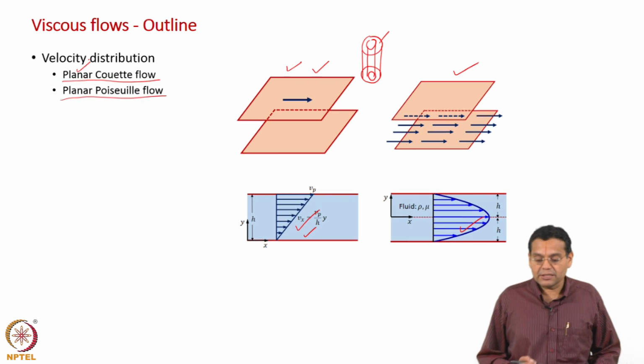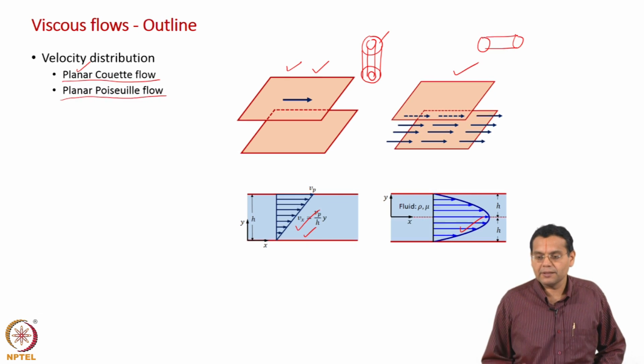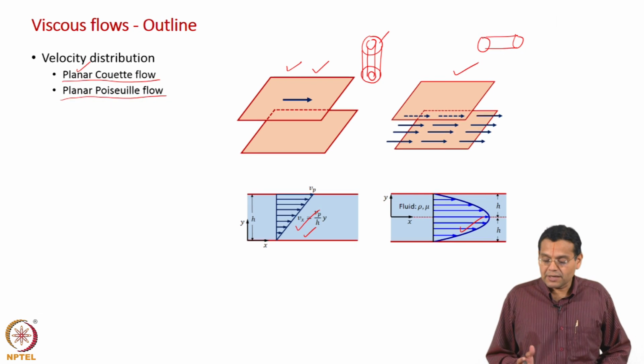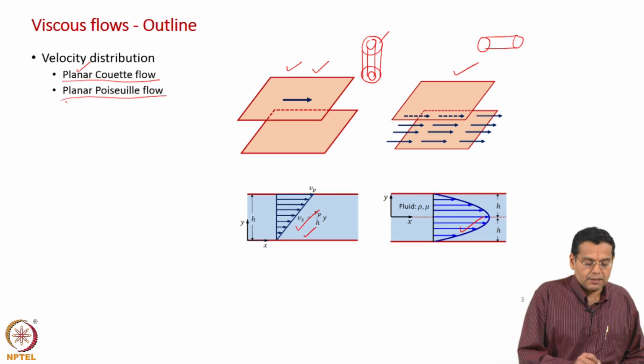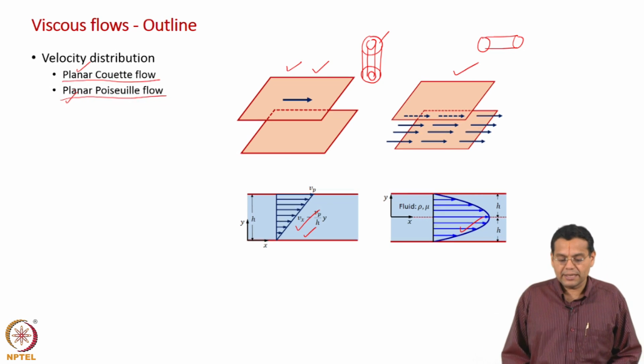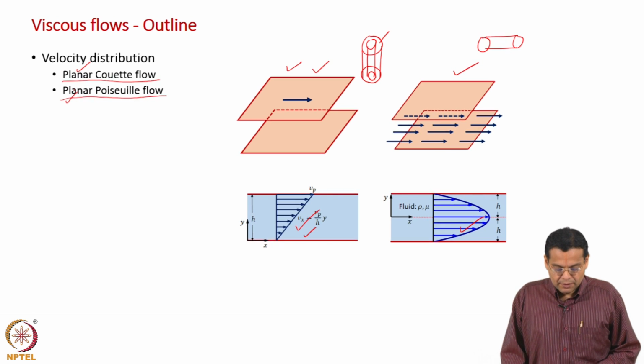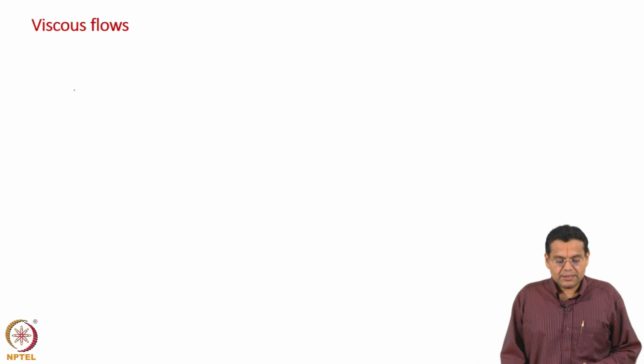Now, similarly, when you say Poiseuille flow, what represents Poiseuille flow is flow through a circular pipe, and because we are considering an analogous flow condition under Cartesian coordinates, it is called planar Poiseuille flow. Okay. So, Couette flow and Poiseuille flow in general represent flow in cylindrical coordinates, and because we are considering analogous flows in Cartesian coordinates, we are calling them planar Couette flow and planar Poiseuille flow. Okay.